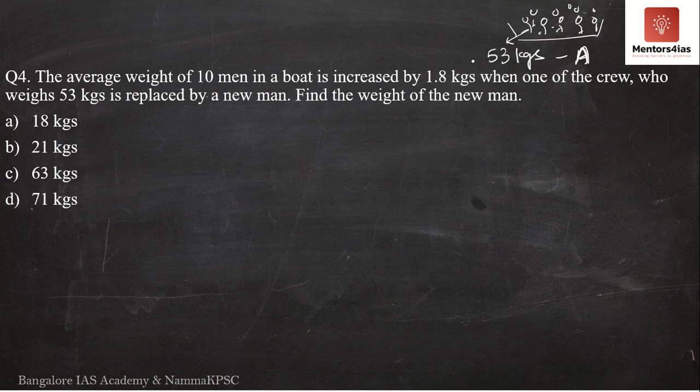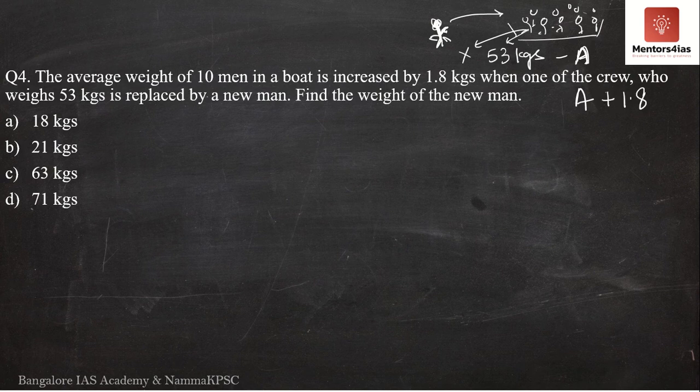Now, the question further says, if this person who weighs 53 kgs is removed from the boat, and a new person is added into the boat, or this person is going to replace the person who weighs 53 kgs, then the average weight of the individuals in the boat will increase by 1.8, meaning the new average will be A plus 1.8.